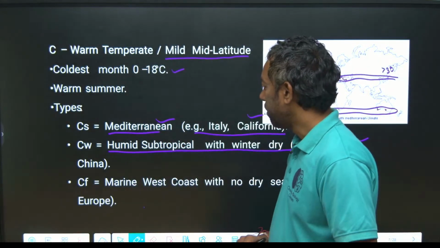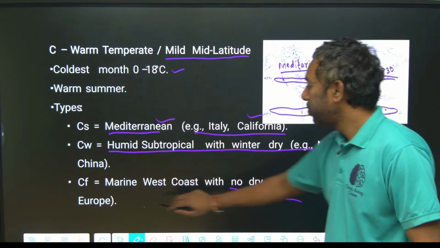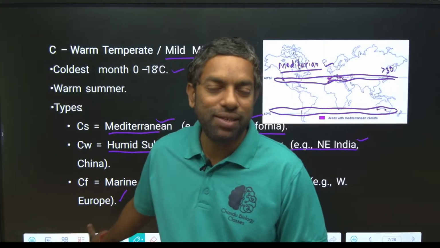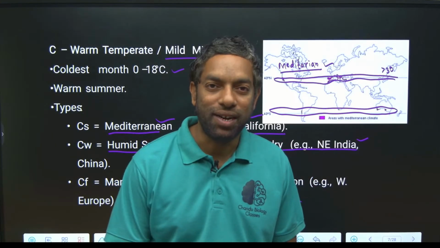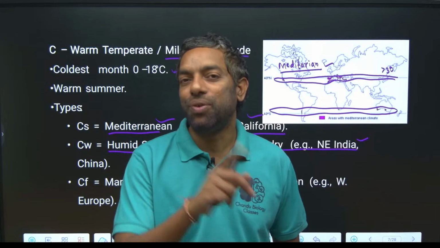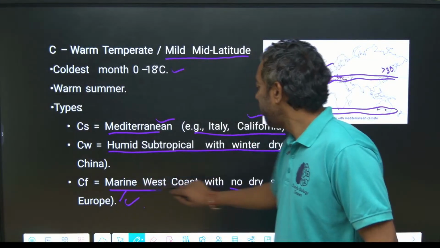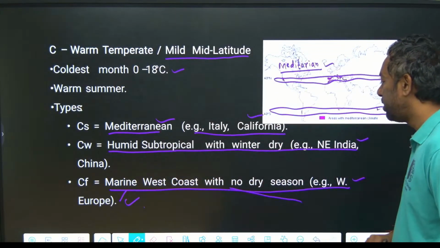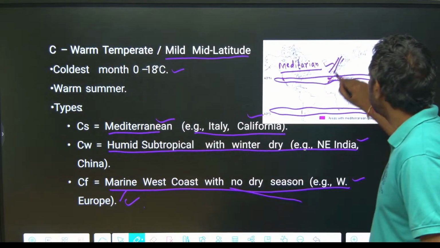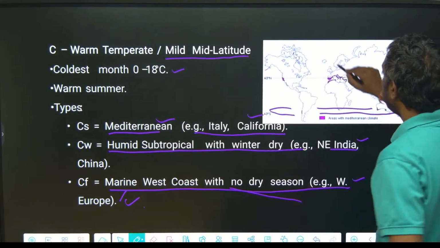Marine west coast: there is no dry season in West Europe. Of course, on every continent there is a desert on the west side, except Europe. There are no deserts in Europe. There is marine west coast, and there is no dry season in Western Europe, guys.